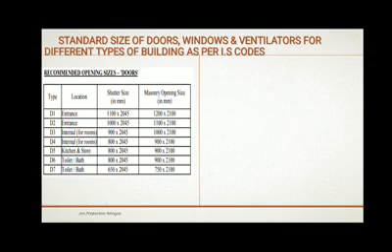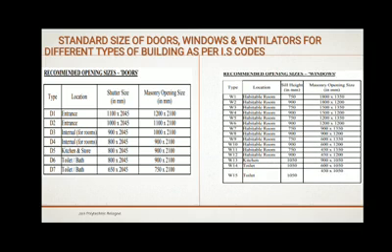So here you can see the different recommended sizes of doors and windows. The recommended sizes for windows, the location, the shutter size and masonry opening size are also mentioned here.